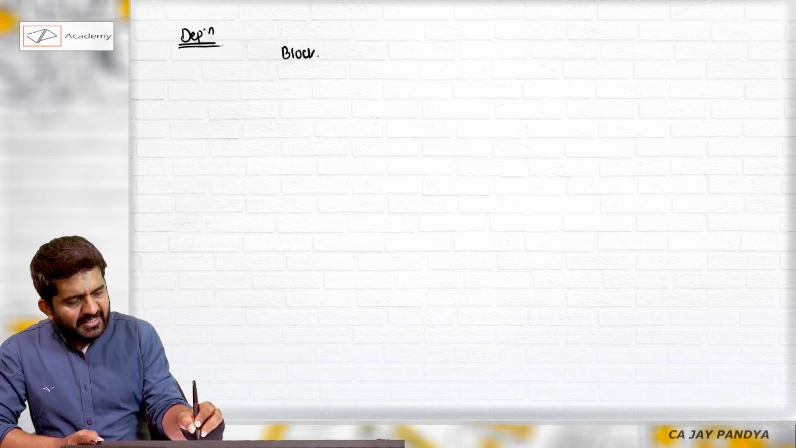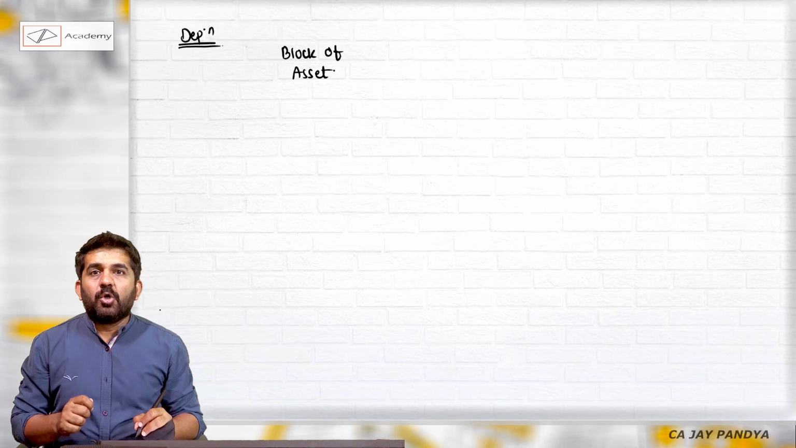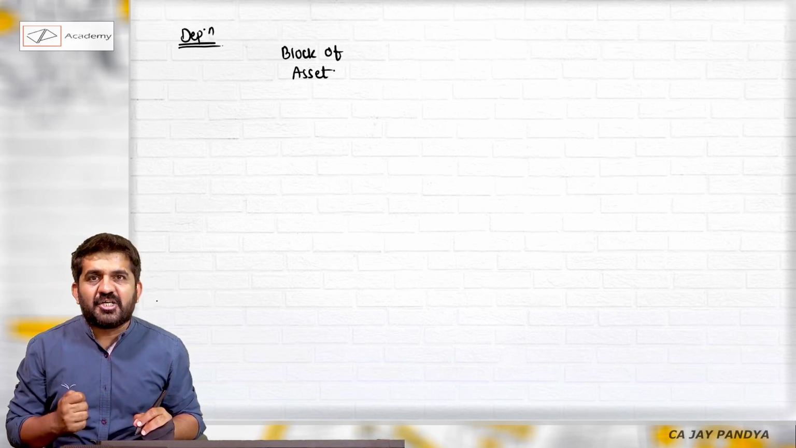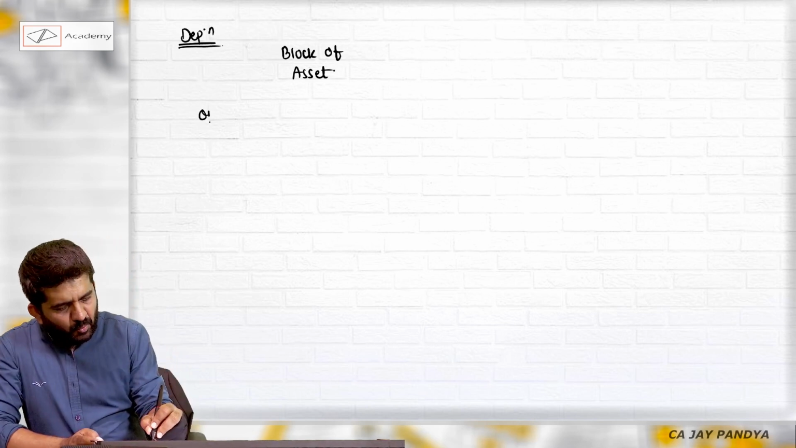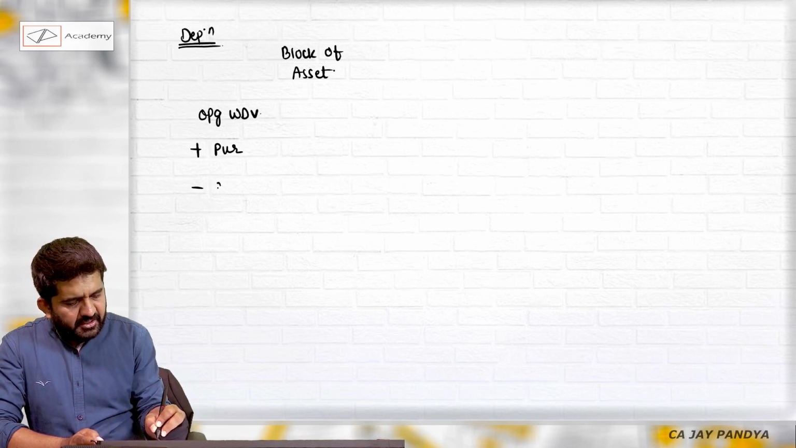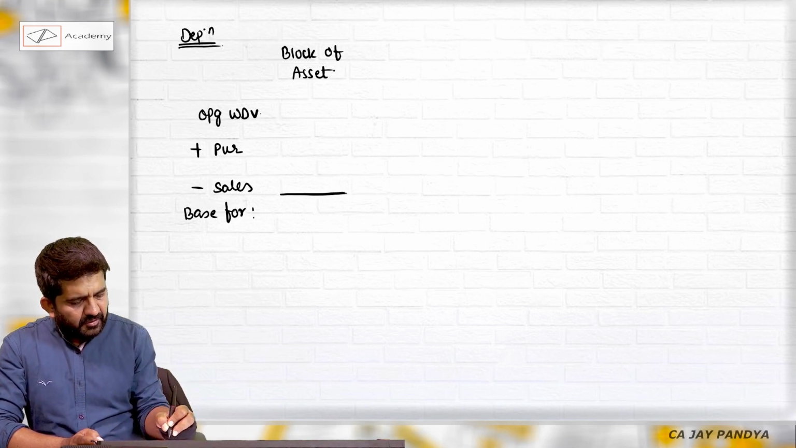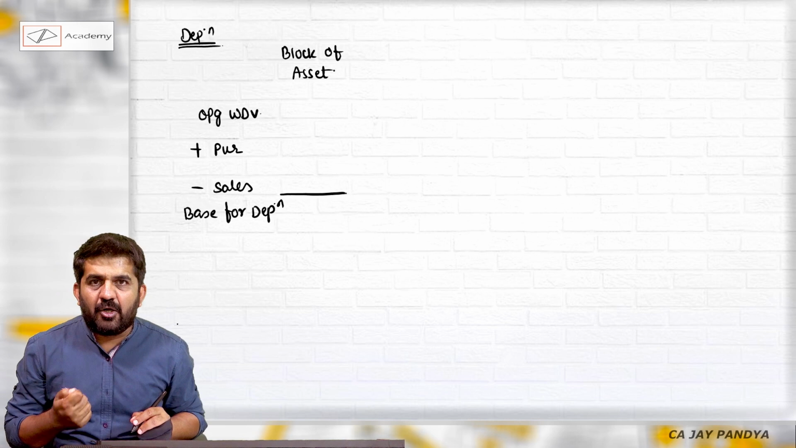Try to understand. We need to find out depreciation, but we follow the block of asset method. What is the block of asset method? We have learned under section 32 in the Income Tax Act 1961, whereby we write down the opening WDV, add all purchases, deduct all sales, and then we get the base for depreciation. This is the block of asset. We need to find out depreciation.